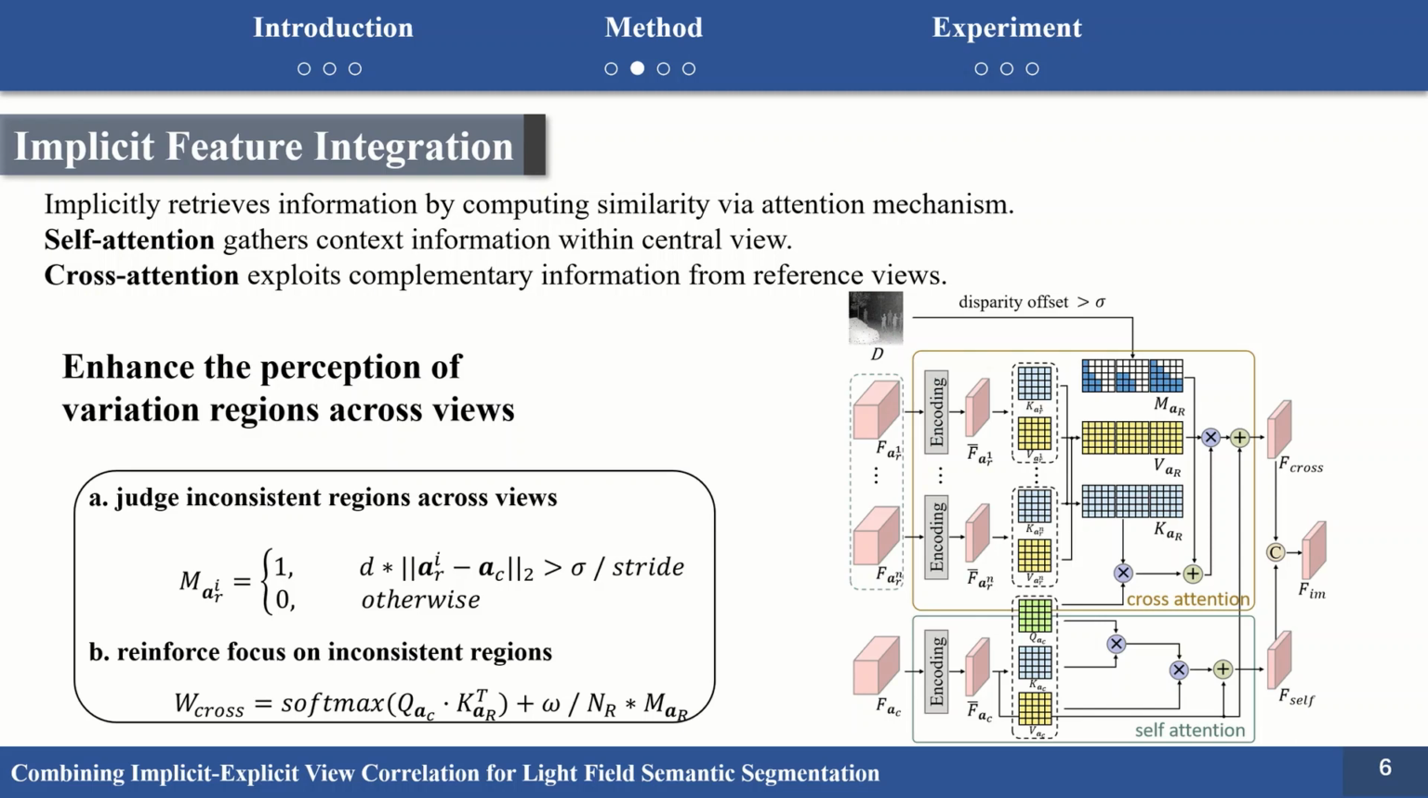Considering that repeated contexts among views have already been involved in self-attention, cross-attention should pay more attention to inconsistent regions among them. To achieve this, the first step is to judge inconsistent regions. We find that these regions can be expressed as pixels with large disparity. To this end, we generate an attention mask for each reference view by computing disparity offset. Then, for large disparity areas, we enhance the cross-attention weight to reinforce focus on inconsistent regions.